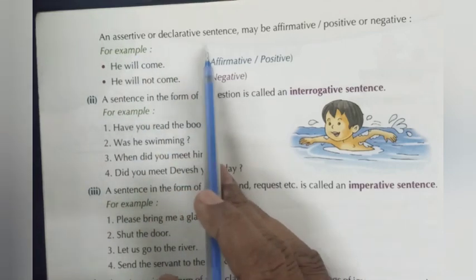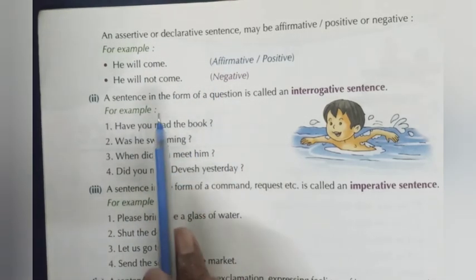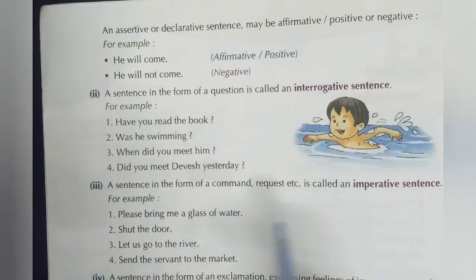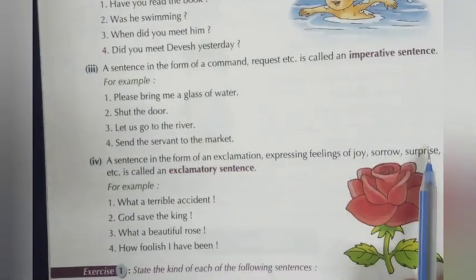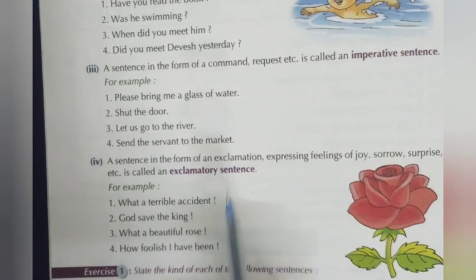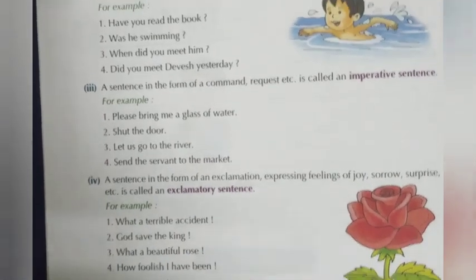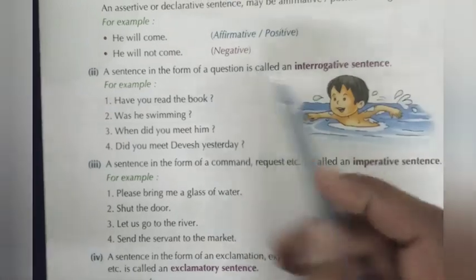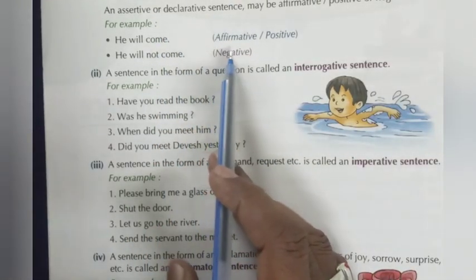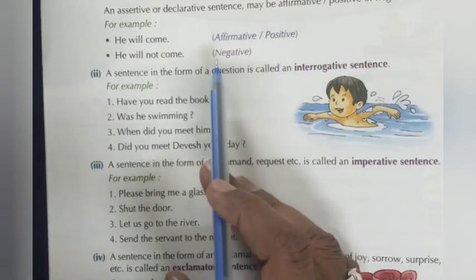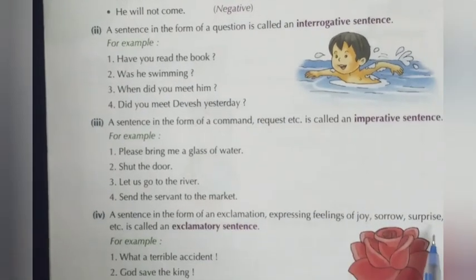First is assertive or declarative sentence, second interrogative sentence, third imperative sentence, and fourth exclamatory sentence. There are two kinds of assertive or declarative sentence: first, affirmative or positive sentence, and second, negative sentence.